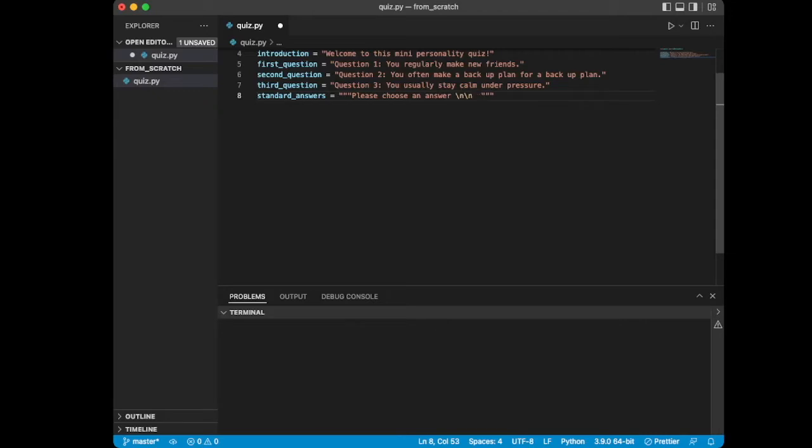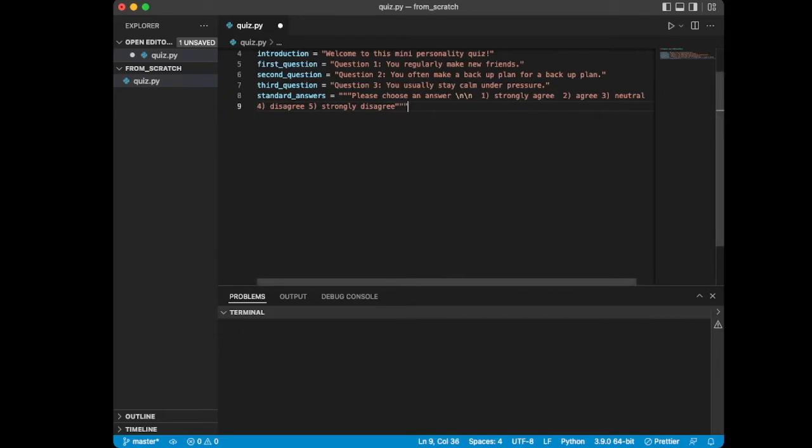And then I'll include 2 more spaces, and I'll type in 1, strongly agree, and a space or 2, and then 2, agree, 3, neutral, and then I'll go to another line here, type 4, disagree, and 5, strongly disagree. And so now we have our standard answers.